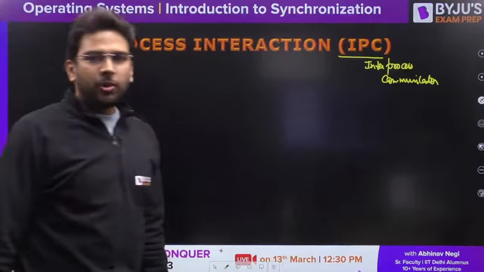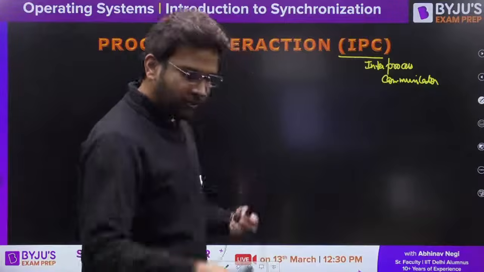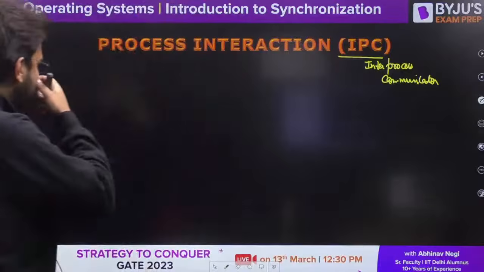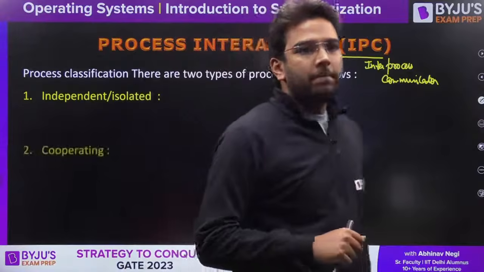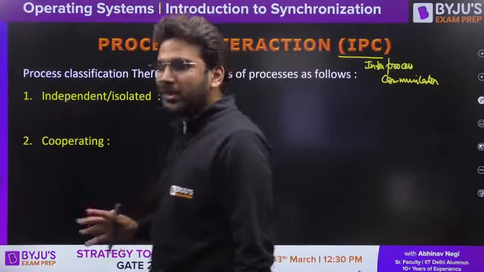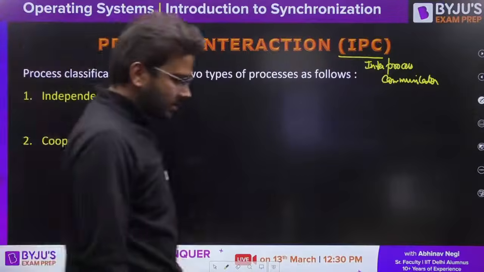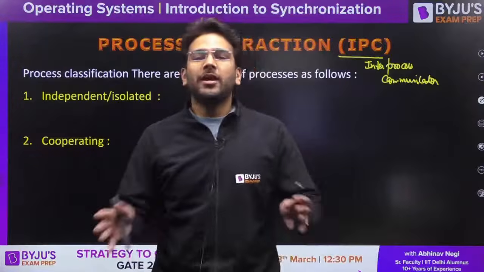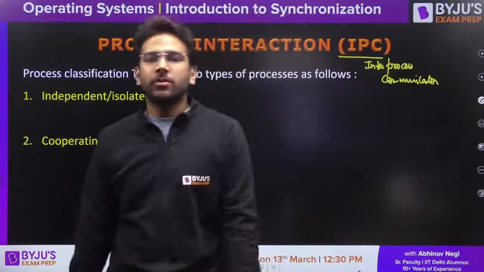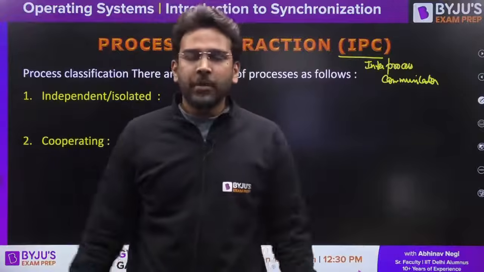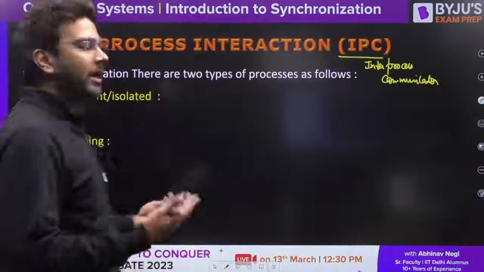In inter-process communication, first of all, we talk about two types of processes. One is independent or isolated processes, and the other one is cooperating processes. Now what are independent processes? The processes which are not dependent on each other. One process can perform its operation separately, another process can perform its operation separately. They are not sharing anything among each other. That is why they are separate, so we call those processes independent processes.